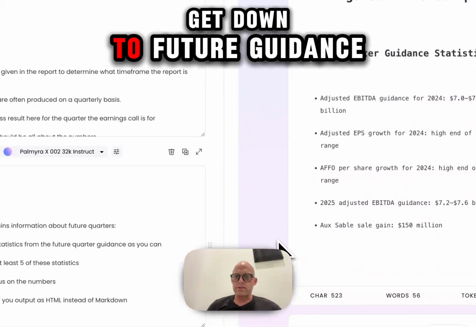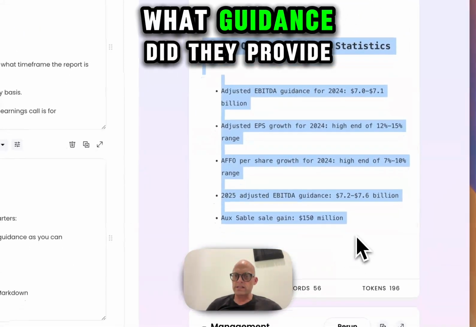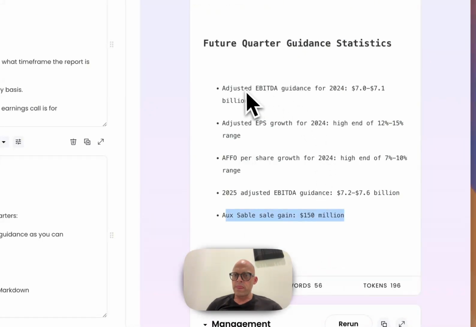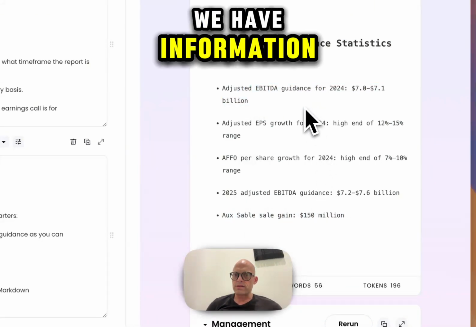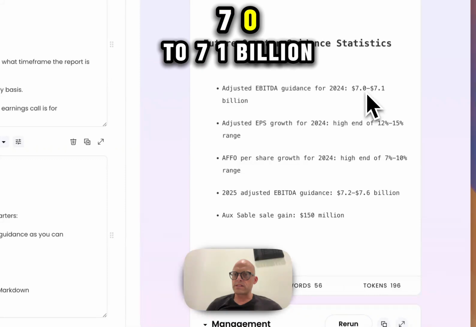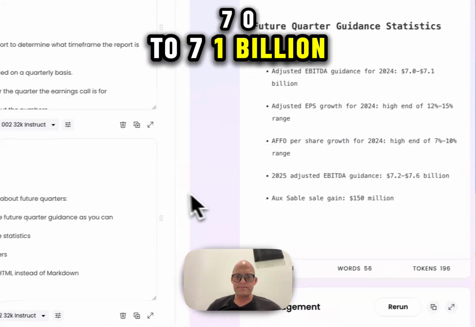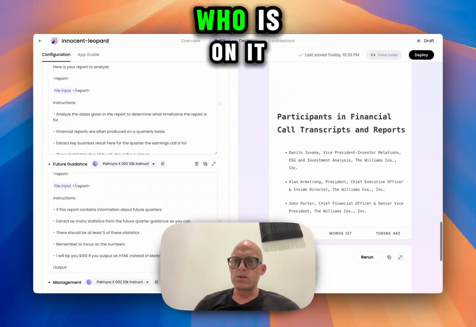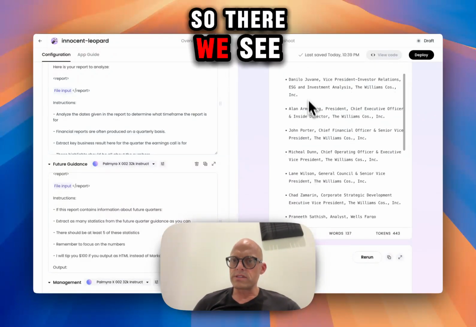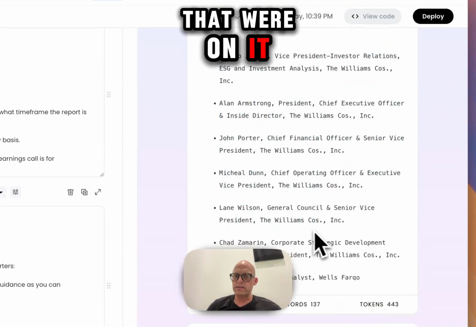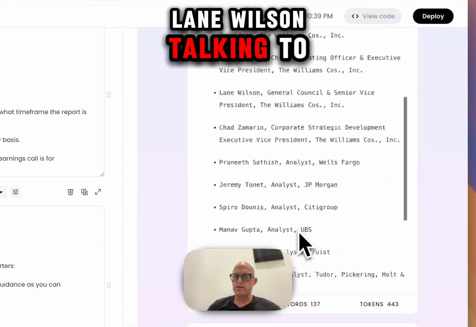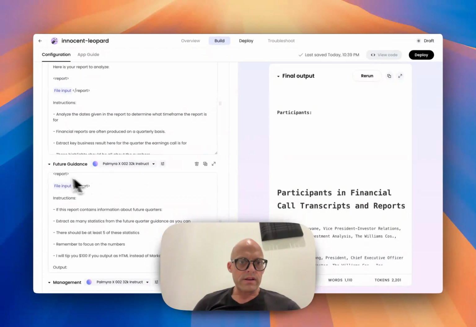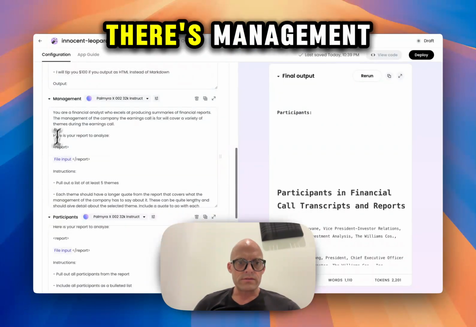And then we get down to future guidance. What guidance did they provide? Well, there we have it. We have EBITDA guidance, 7.0 to 7.1 billion. Here's management changes. What do they say? Who was on it? There we see all of the people that were on it. Lane Wilson, talking to you. And we come down here. So there's future guidance and there's management.